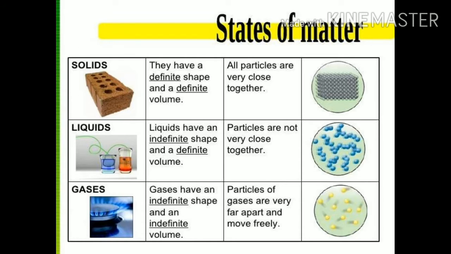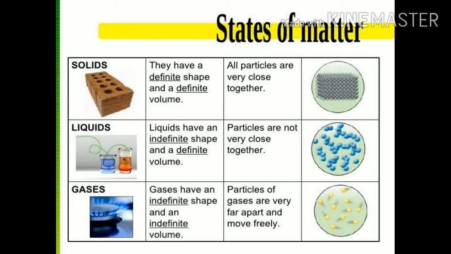Now matter is in three states, that is solid, liquid and gas. Let's have a look at solids. Solids have definite shape and definite volume, like your pencil box. So we can say that in solids, all the particles are very close, whereas in liquids, the particles are not very close together, therefore we can say that liquids have no definite shape, but they have a definite volume.